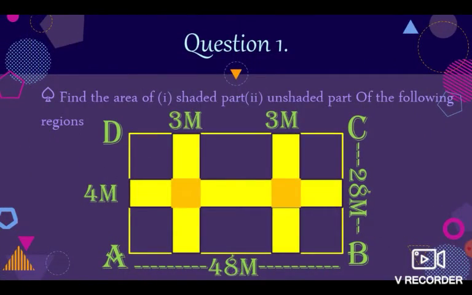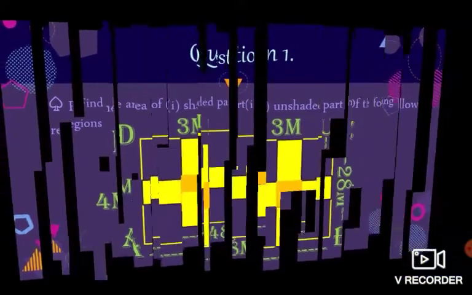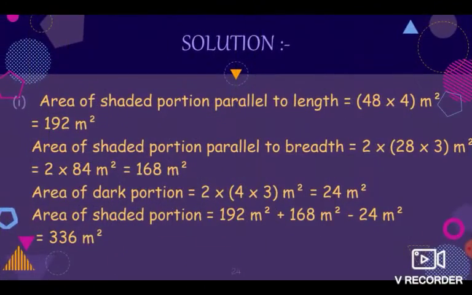Question number 1. Find the area of first the shaded part, second the unshaded part of the following regions. Solution. The area of shaded portion parallel to the length is equal to 48 into 4 meter square is equal to 192 meter square. The area of shaded portion parallel to breadth is equal to 2 into 28 into 3 meter square is equal to 2 into 84 meter square is equal to 168 meter square.